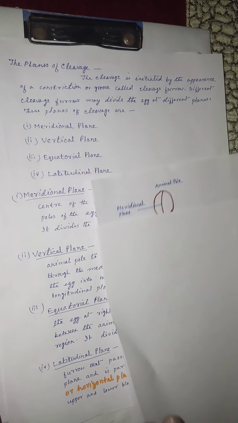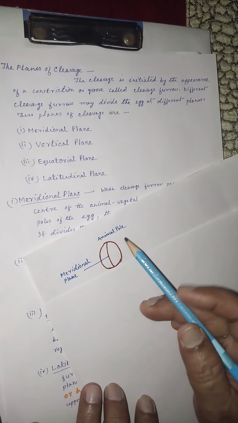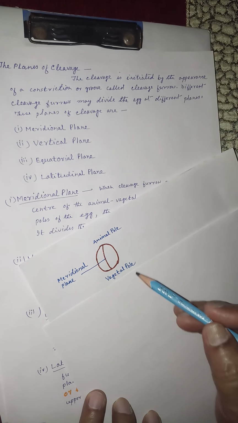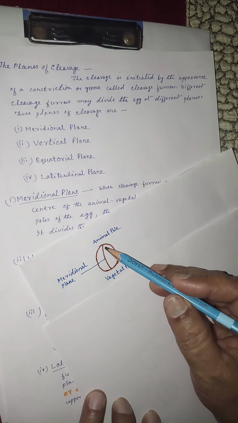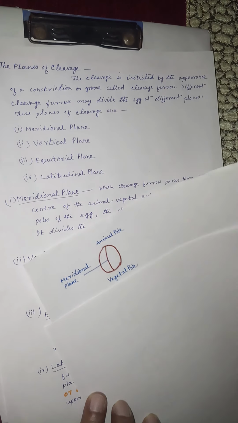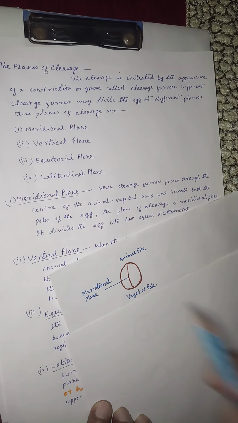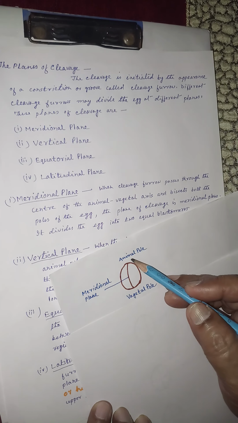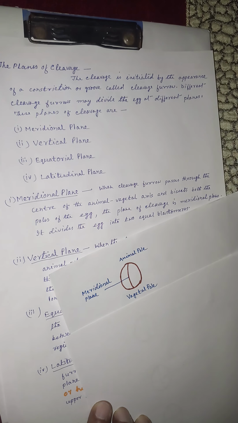See, this is the zygote, the fertilized egg. This is the animal pole, this is the vegetal pole, and this is the meridional plane, and it divides the egg into two equal blastomeres. The meridional plane passes from the animal pole to the vegetal pole.